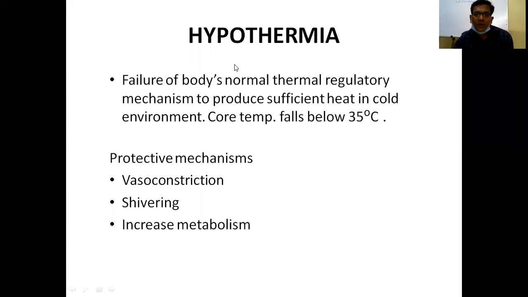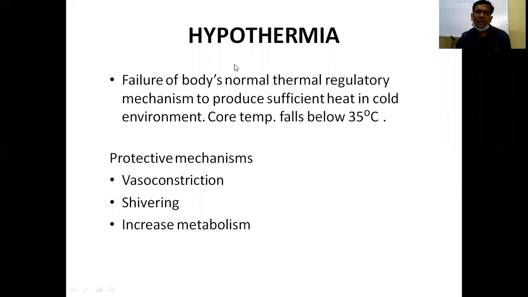So what are the protective mechanisms? These are the protective mechanisms to maintain thermoregulation of the body temperature: vasoconstriction, shivering, and increased metabolism. Whenever the hypothalamic set point is altered, the neurovasomotor centers are activated, so peripheral vasoconstriction occurs. So blood from the skin is shunted to the visceral organs. What is the shivering mechanism?